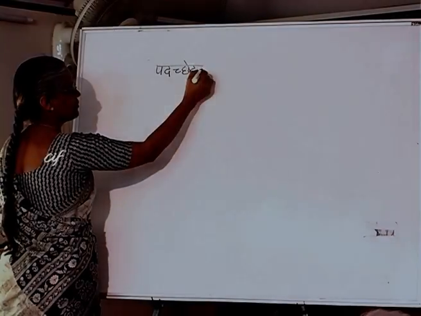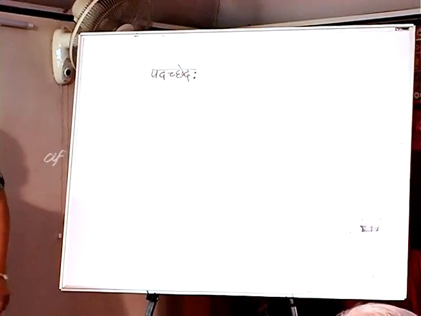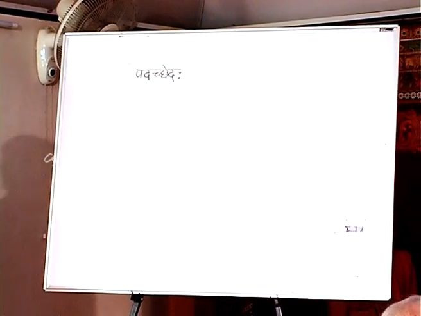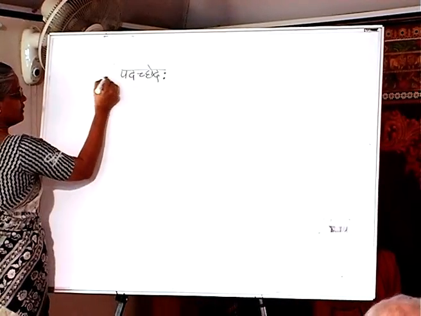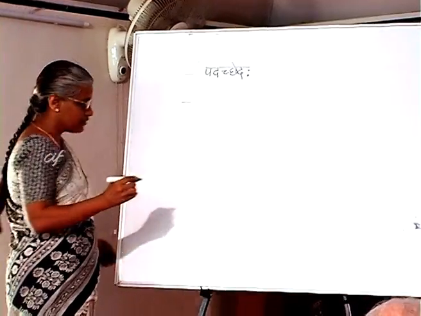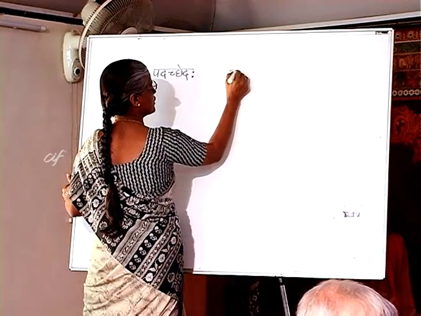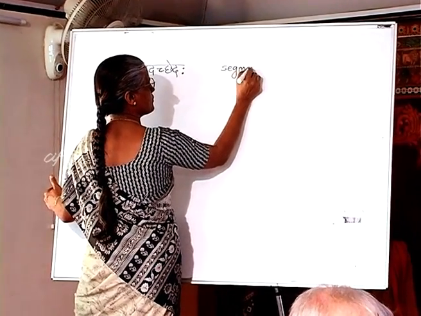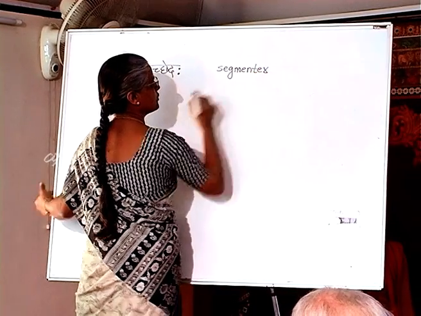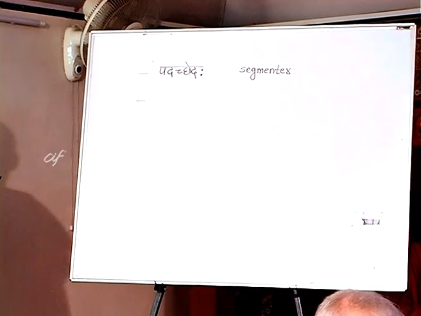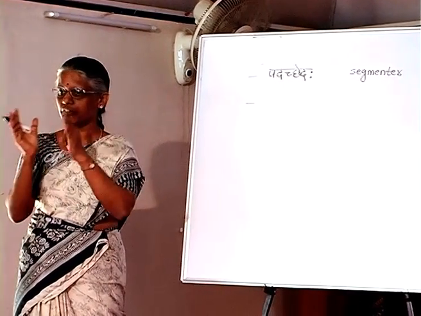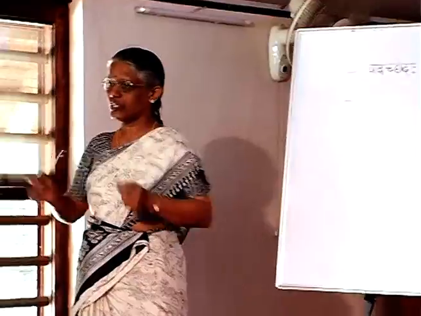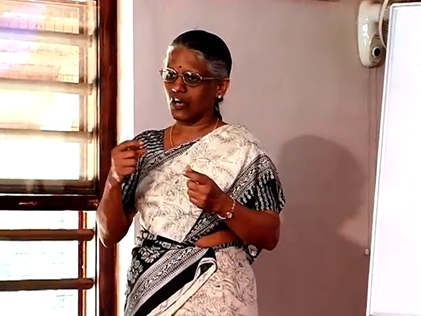Padachhed. All of you can read Devanagari? Okay. These are called segmentals. So we need a segmental. After Padacheda, now we have different padas. What we need is the analysis of each of the padas.